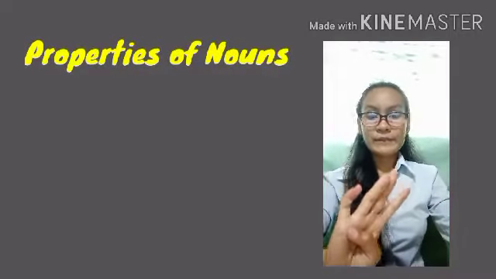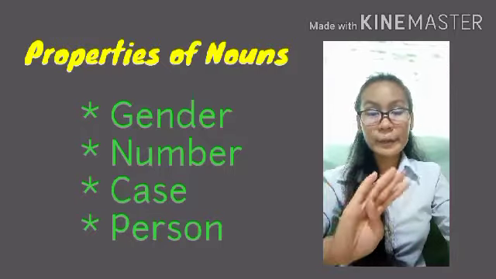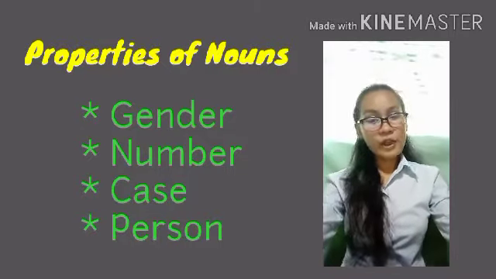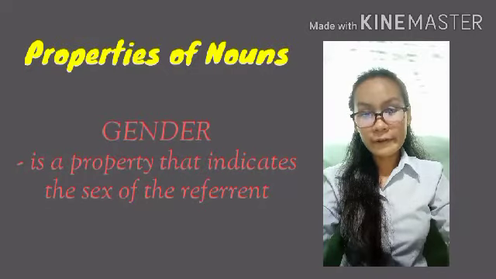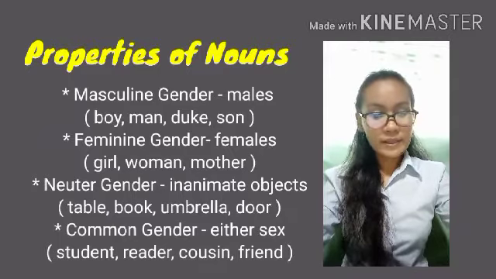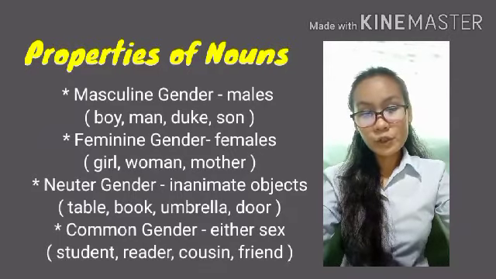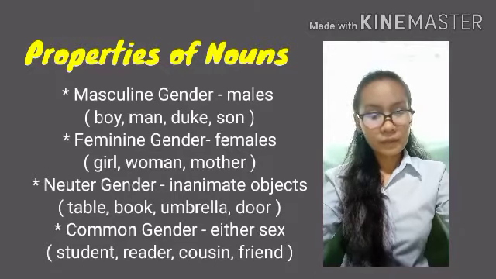Properties of nouns. So there are four properties of nouns. There's the gender, the number, case, and the person. So gender. Gender is a property that indicates the sex of the referent. This includes four: the masculine gender, the feminine gender, the neuter gender, and the common gender.